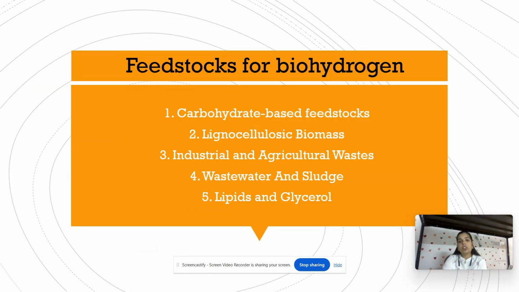So, what are the feedstocks for biohydrogen? First is carbohydrate-based feedstocks. Second is lignocellulosic biomass. Third is industrial and agricultural waste. Fourth is wastewater and sludge. And fifth is lipids and glycerol. Carbohydrate-based feedstocks are such as sugars and starch. Lignocellulosic biomass comes from plant waste. Industrial and agricultural waste are like rice husk and wheat waste, and wastewater and sludge come from industry and so on. Lipids and glycerol come from restaurants, homes and so on.